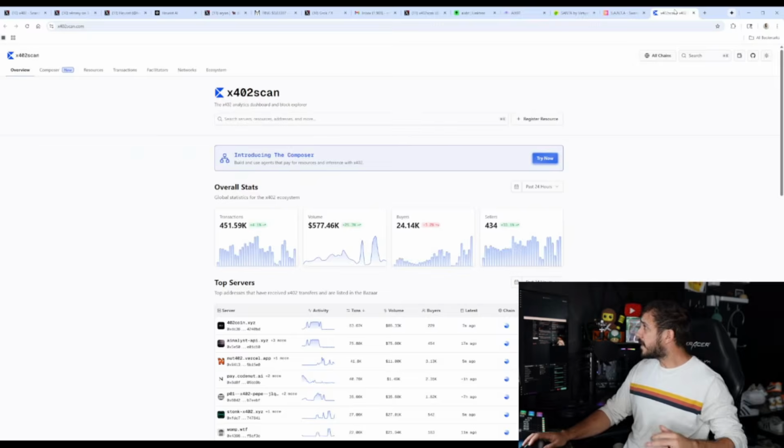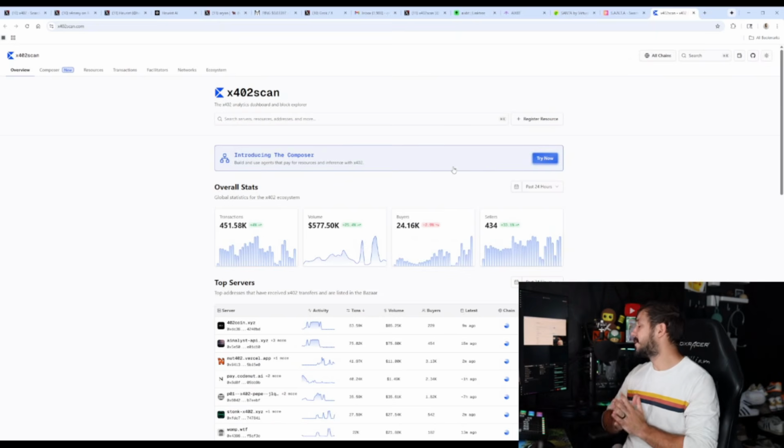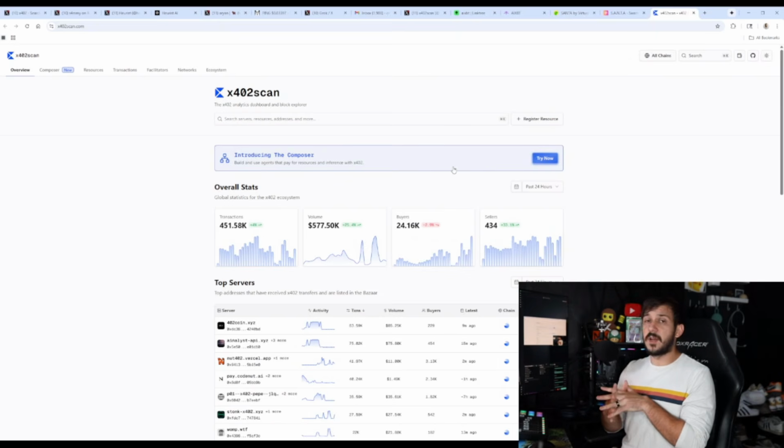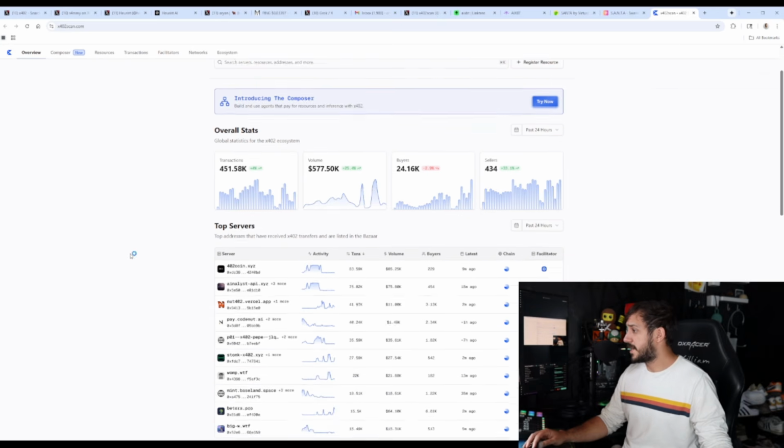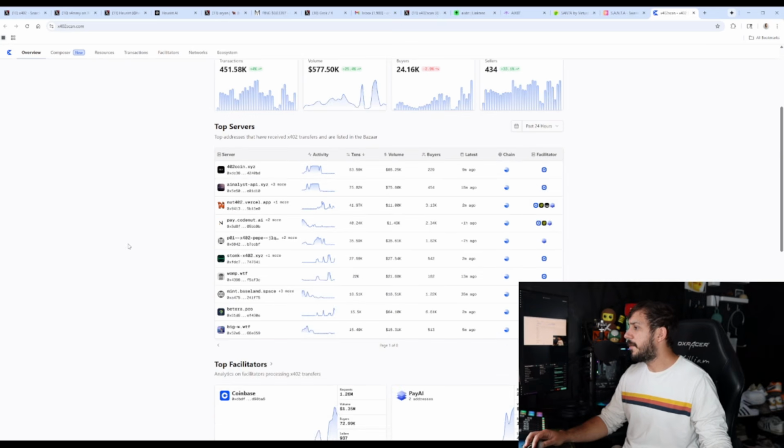But there is a 402 scan to keep up with all this. I know at this point of the video, we've been going for probably over 10 minutes, but this basically just shows on chain what's going on. This is literally x402scan.com. And transactions are up 4% right now. Volume is up 25% in the last 24 hours. Buyers are down slightly. Sellers are up by 33%. That's very interesting. You can look at the top servers that are running this model. I don't recognize hardly any of these.